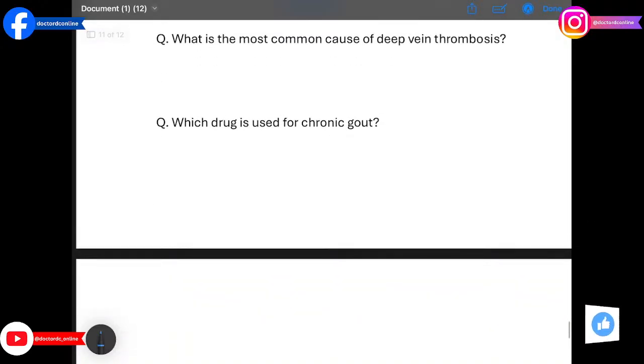Moving on to the next question, we have: what is the most common cause of deep vein thrombosis (DVT)? The answer is immobilization. Stasis from prolonged immobility promotes venous clot formation.